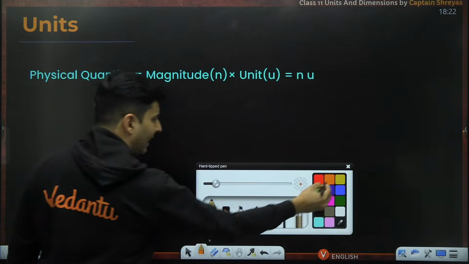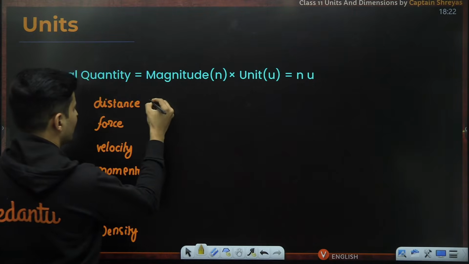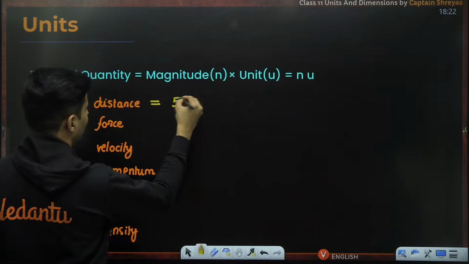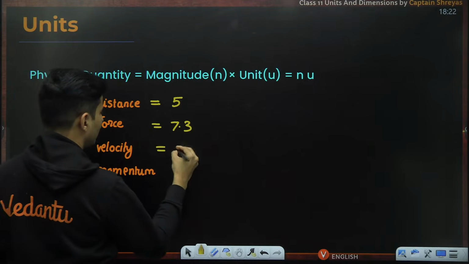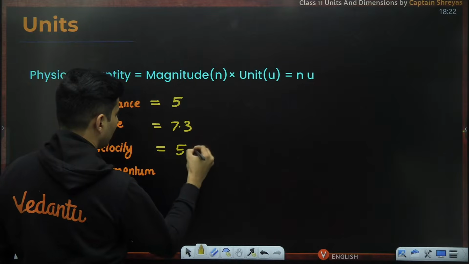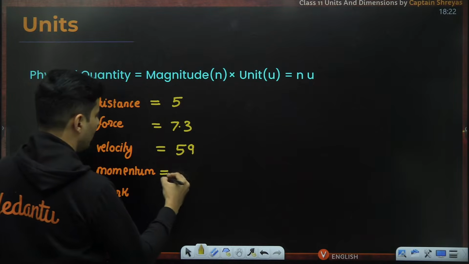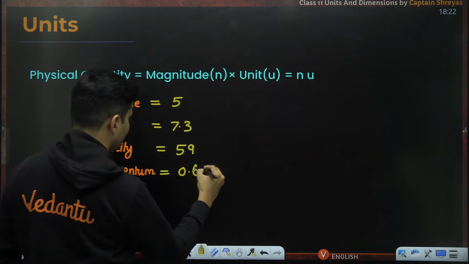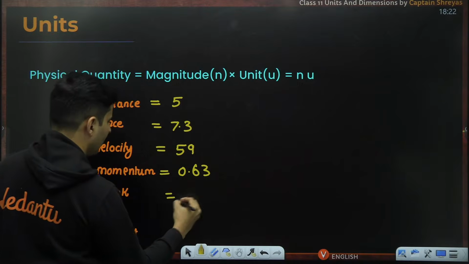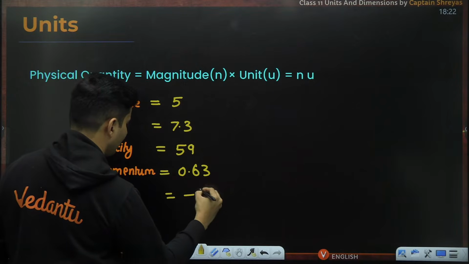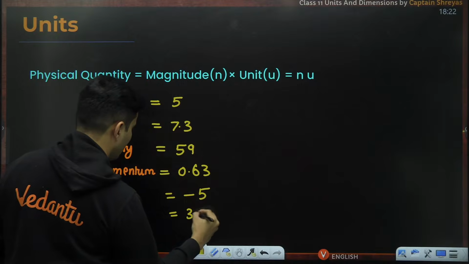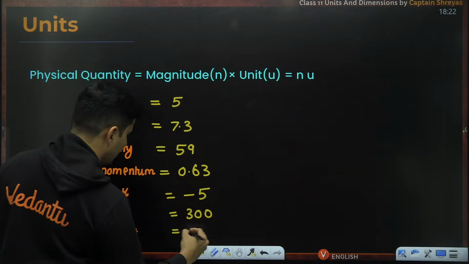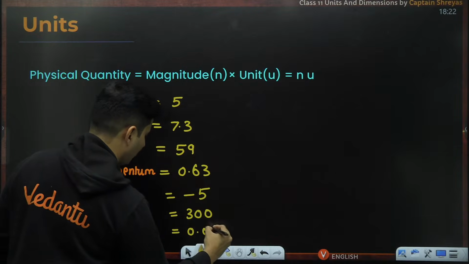Okay, let's say I write some values. The distance traveled is 5 something. Force is, let's say, 7.3. Velocity is, let's say, 59 or something. Momentum is 0.63. Work done, let's say, is minus 5. Area is, let's say, 300. Density is, let's say, 0.02.